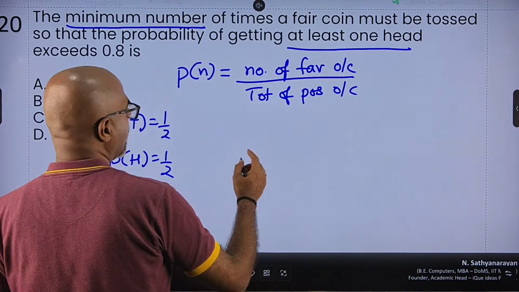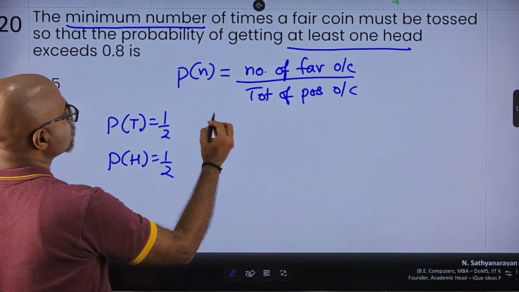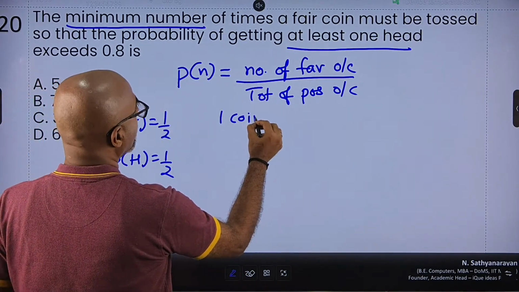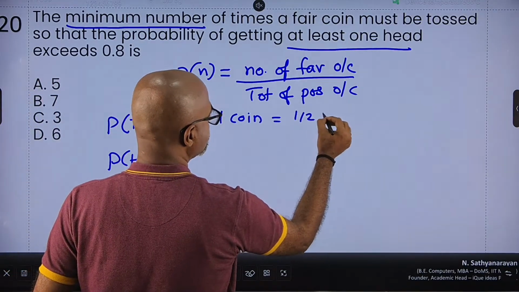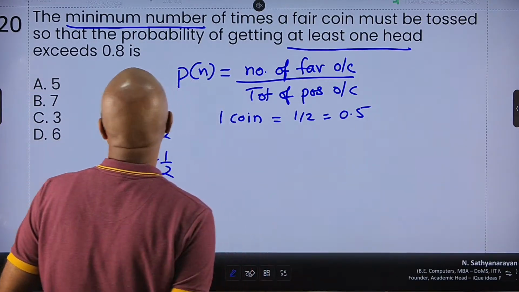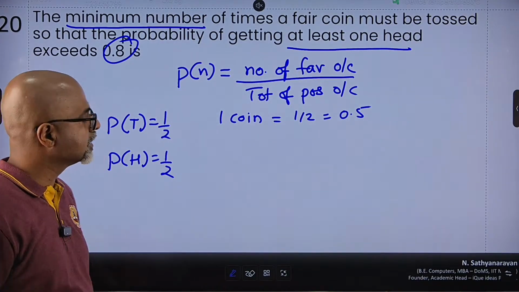Now, if I toss 2 coins, let's see what happens. When I toss a single coin, what is the probability of at least one head? It is simple, 1 upon 2, which is equal to 0.5. But minimum, I need 0.8. So one coin is definitely not my answer.